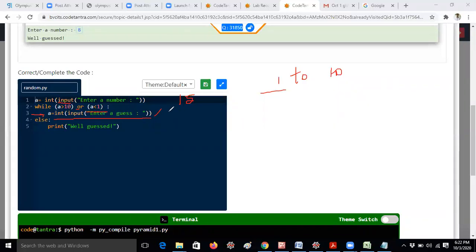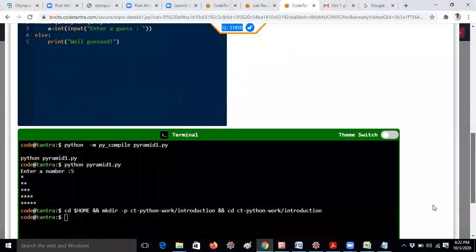For example, if I am giving 51 here, again it will execute the while loop. 51 is greater than 10, condition true. Again it displays enter a guess. Now I will enter a number between 1 to 10. If I am entering 3, 3 greater than 10 is false, 3 less than 1 is false. It will execute the else statement, well guessed. That means our guess is correct, and we are guessing the number from 1 to 10 only. So it works like this.